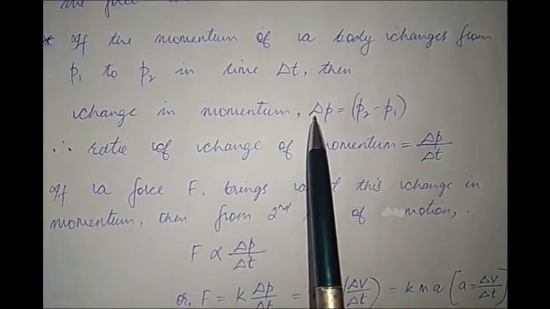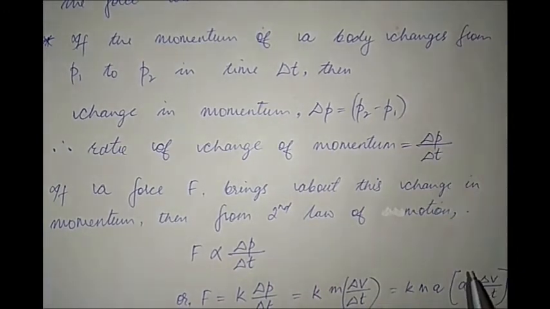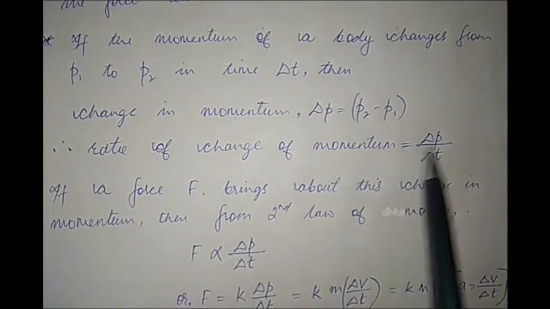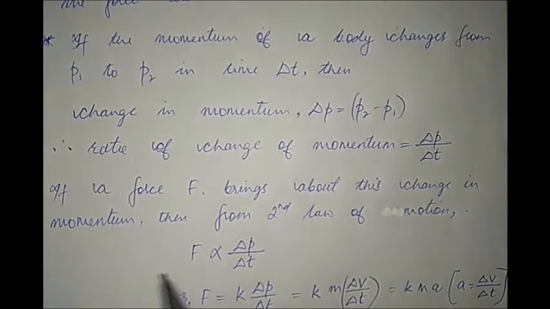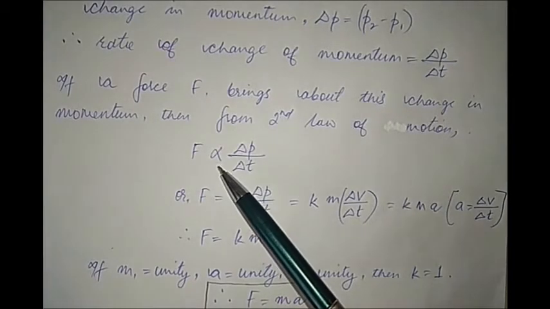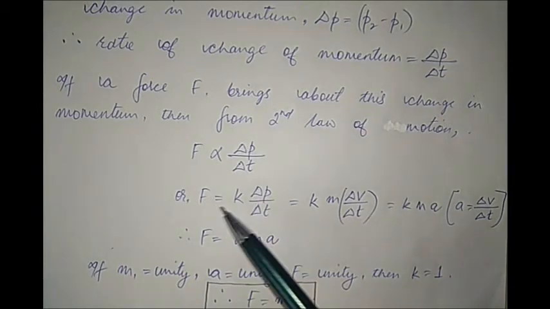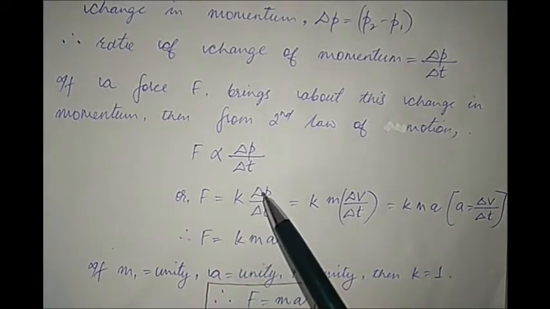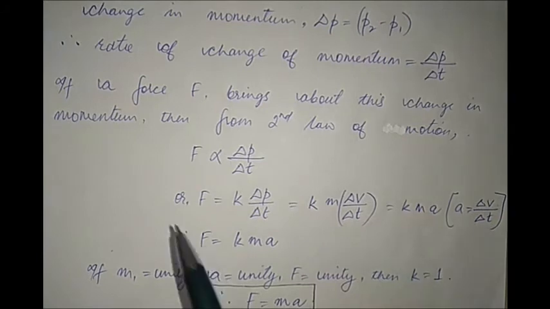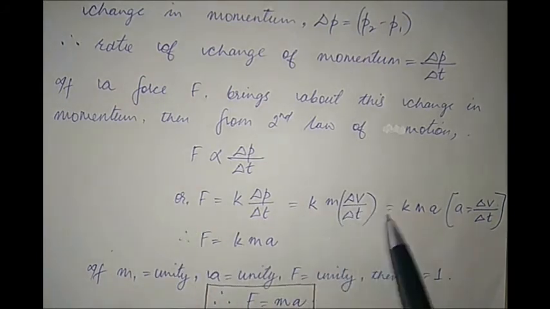Therefore, the change in momentum denoted by delta p is equal to p2 minus p1, and the rate of change of momentum therefore is delta p upon delta t. The change in momentum divided by the time in which this change in momentum takes place. Therefore, from the second law of motion we get that the force is directly proportional to the rate of change of momentum. This is what the second law of motion tells us. Now the proportionality sign can always be replaced by an equal to sign provided we add some constant. So k is the constant of proportionality here. Therefore F is equal to k into delta p by delta t, or F is equal to k m into delta v by delta t.